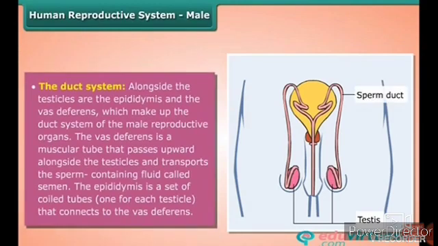The duct system. Alongside the testicles are the epididymis and the vas deferens, which make up the duct system of the main reproductive system organs. The vas deferens is a muscular tube that passes upward alongside the testicles and transports the sperm containing a fluid called semen. The epididymis is a coiled tube, one for each testicle, that connects to the vas deferens.